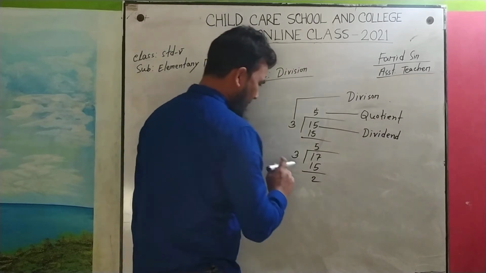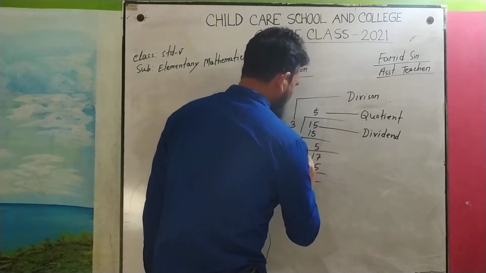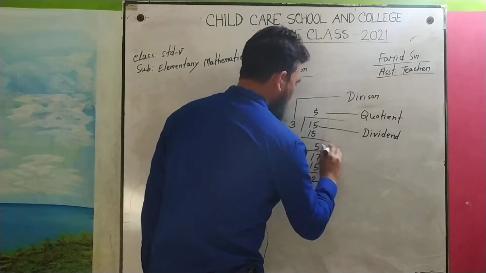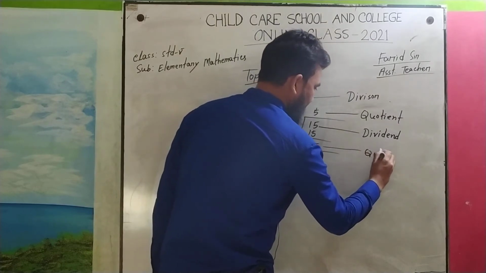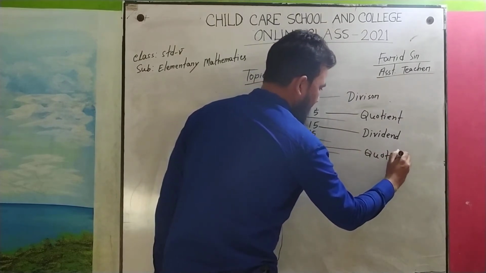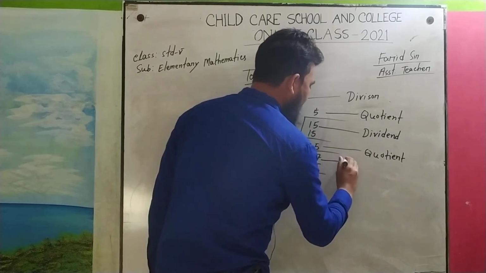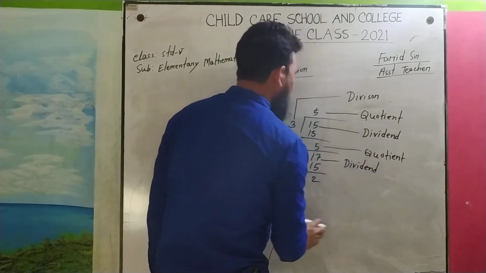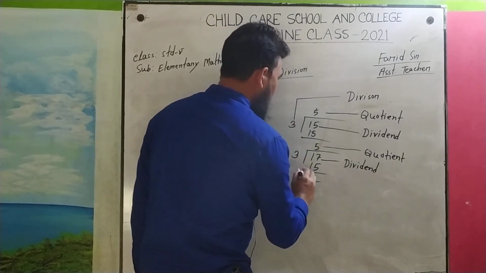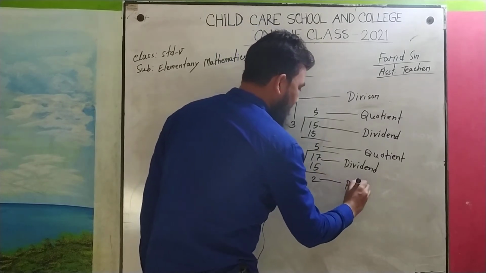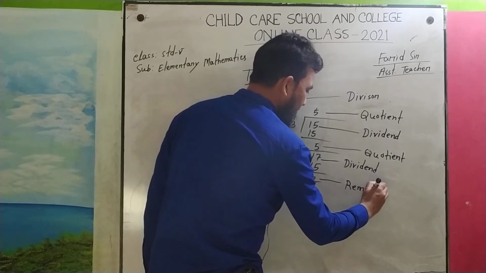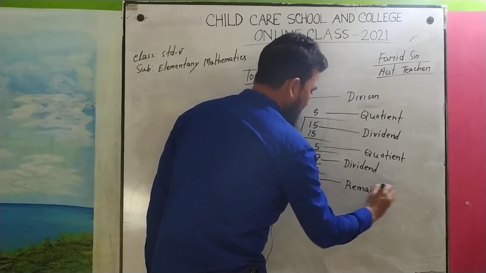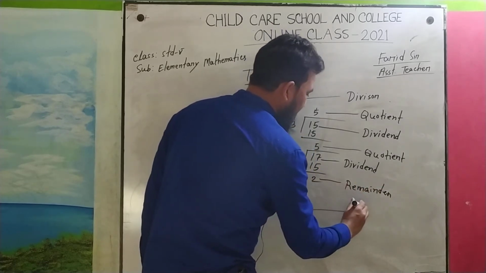So if we write, suppose this is the quotient, this is the dividend, and this is the remainder, and here 3 is the divisor.